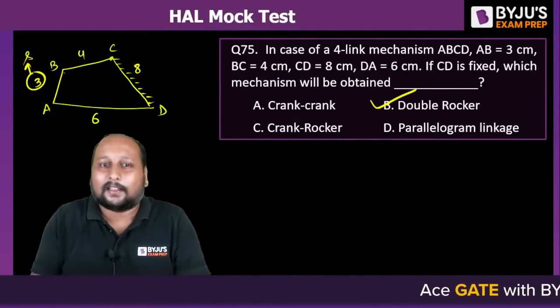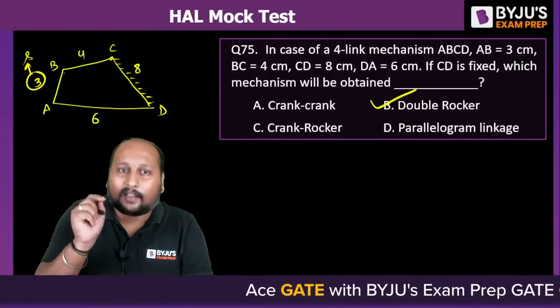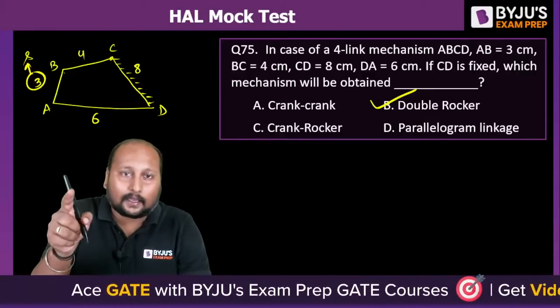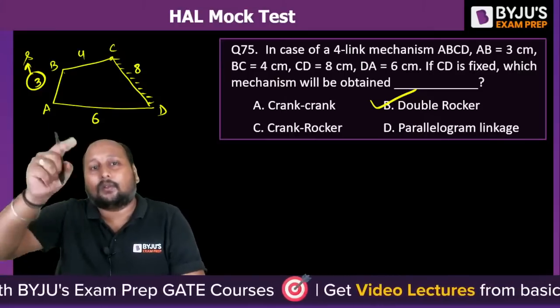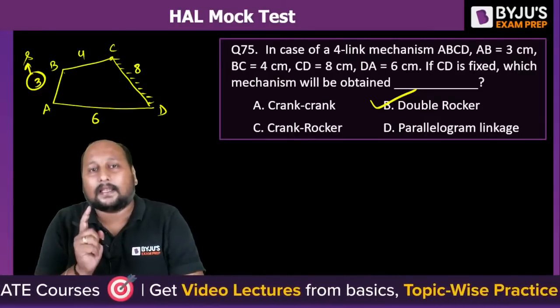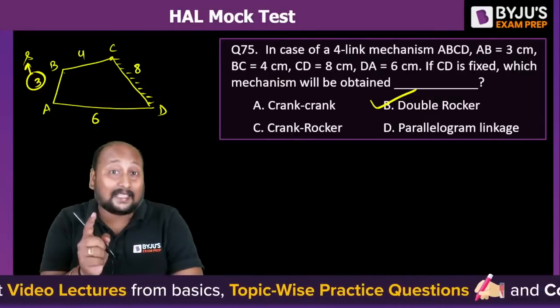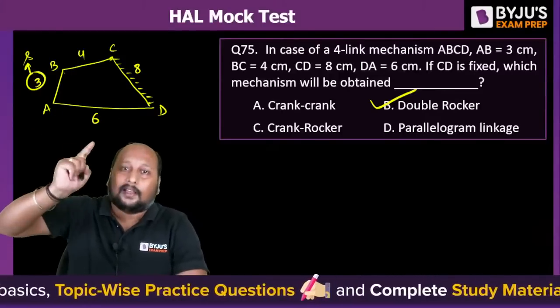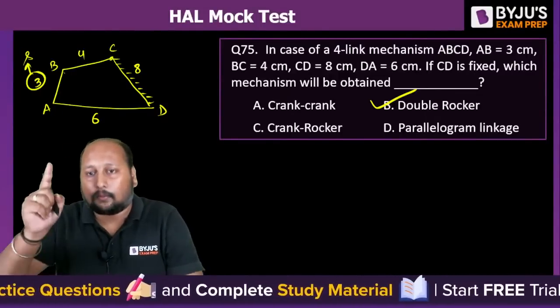Crank rocker कैसे होगा? There are three possible inversions. If you are fixing the shortest link, that is the double crank. If you are keeping the shortest link adjacent to the fixed link, that will be called your crank rocker. If you are placing the shortest link opposite to the fixed link, that is your double rocker mechanism. Option B is the correct answer.